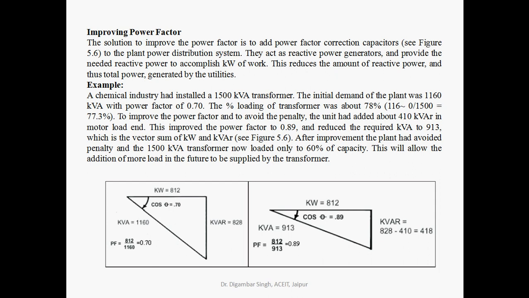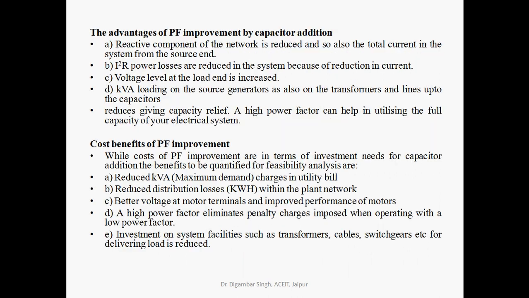In this case, the example before and after. The power factor is increased in comparison to the previous value. In the previous case, the kilowatt power is 812 kilowatt, cos phi is 0.7, kVAR is 828 and kVA is 1160. In the next case, the power rating is the same, but the cos phi, that means power factor, is 0.89.